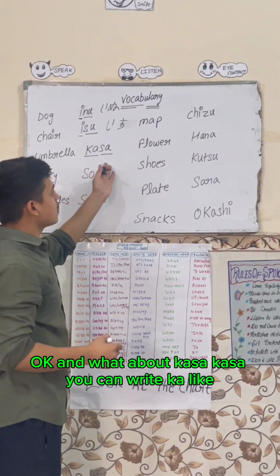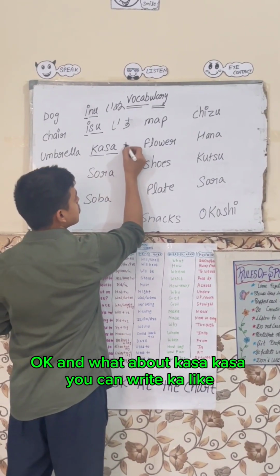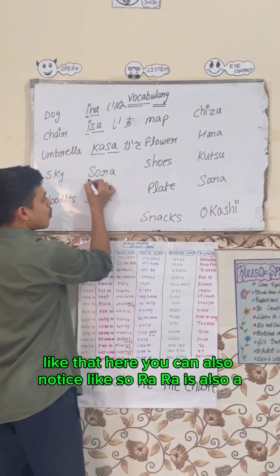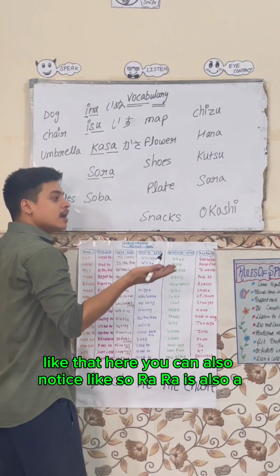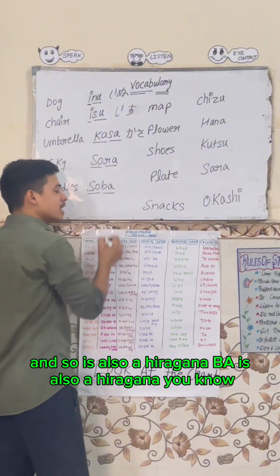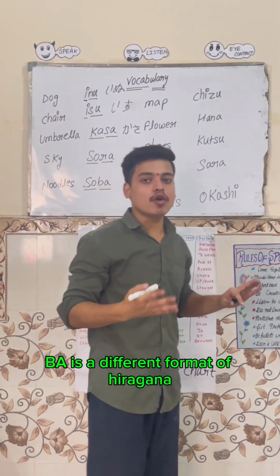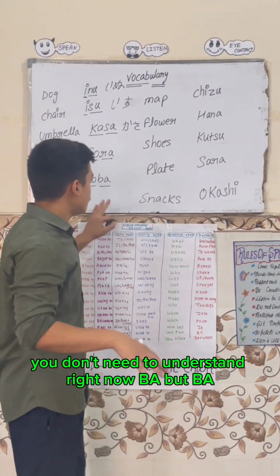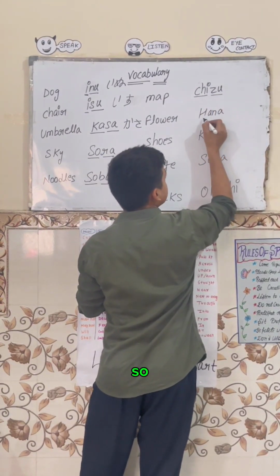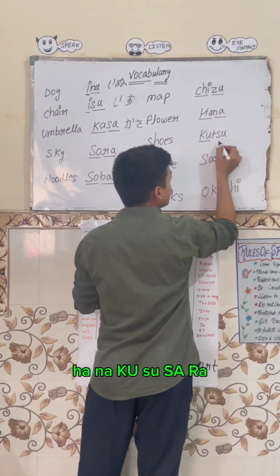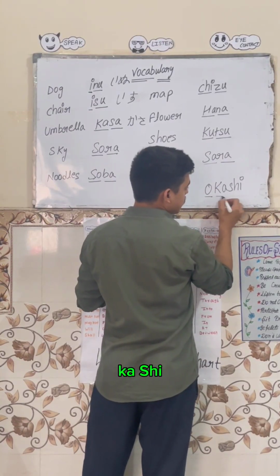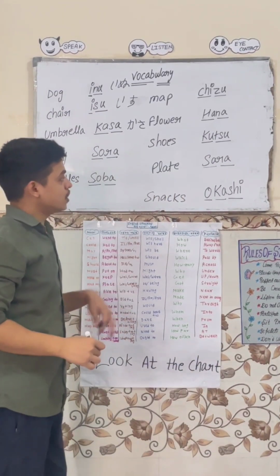Okay? And umbrella, kasa. Kasa you can write ka, like ka, and what about sa? Like that. Here you can also notice that ra is also a hiragana, but I did not tell you about ra. And so is also hiragana. Ba is also hiragana. Ba is a different format of hiragana. You don't need to understand ba right now, but ba also belongs to the hiragana syllables. Now chi, zu, ha, na, ku, su, sa, ra, o, ka, shi. So you can write them in different formats.